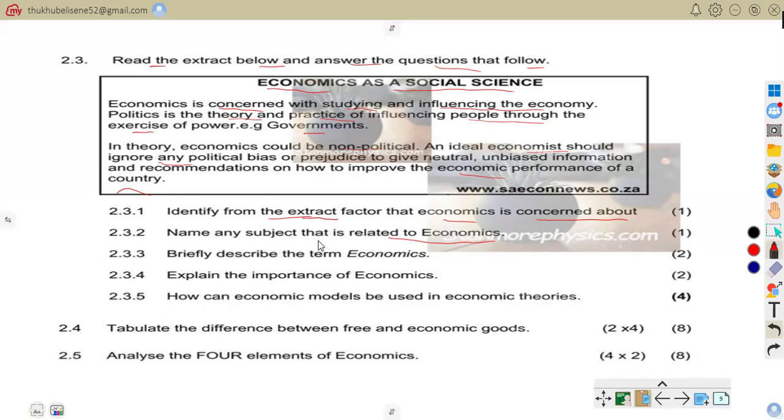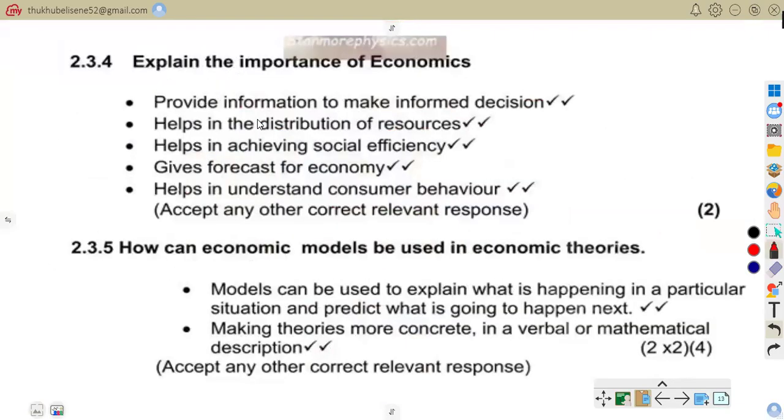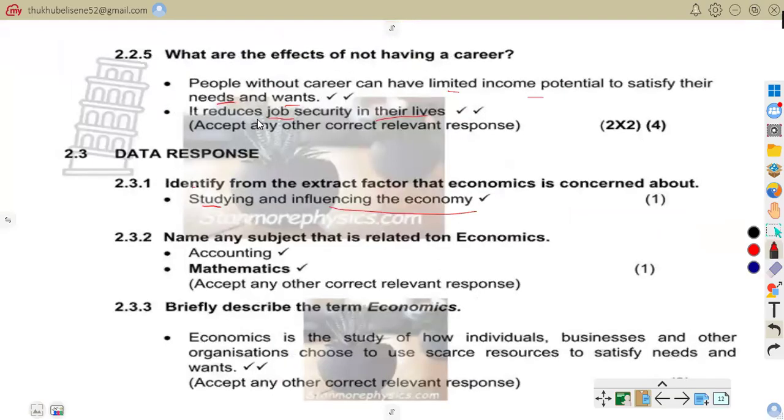Those are related subjects, because accounting tracks money, and mathematics is used for calculations. Going to our answers on 2.32, you can see it's accounting as well as mathematics.